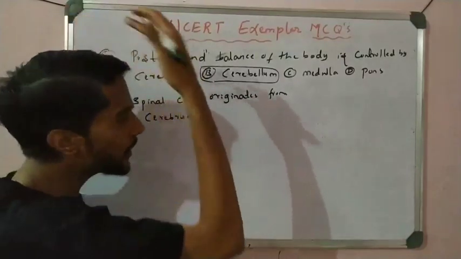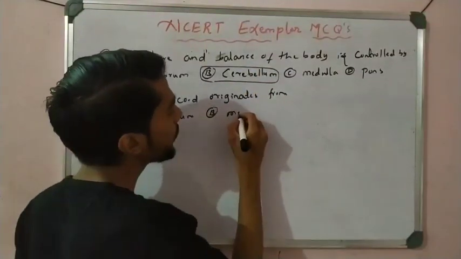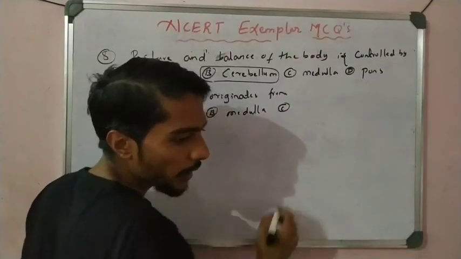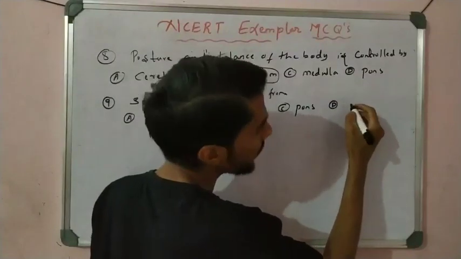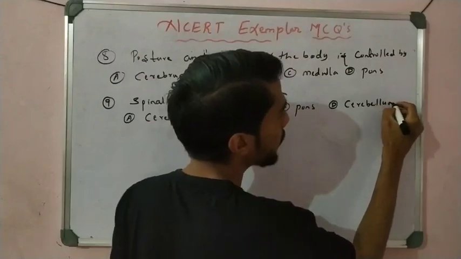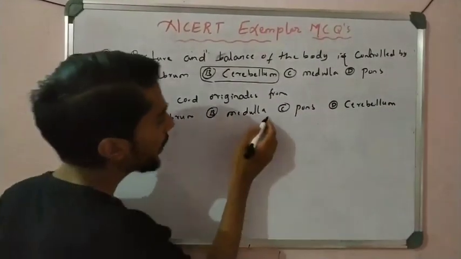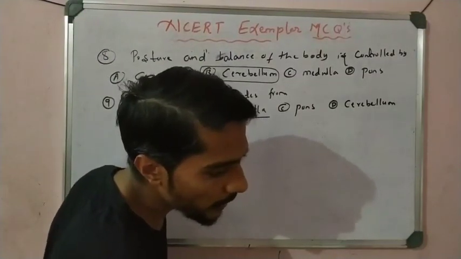Impossible, the cerebrum is at the top, so it is not possible. Next, option B is medulla, then pons, and D is cerebellum. So which is correct, students? The spinal cord originates from what? Medulla is the correct option, right? Medulla is the correct option. You have to remember that one.